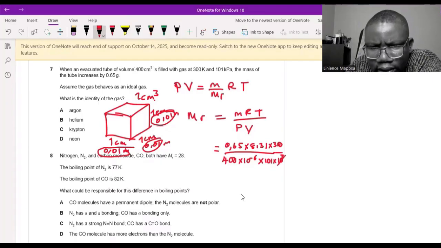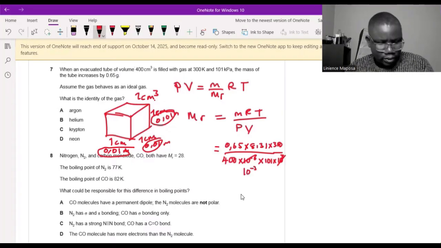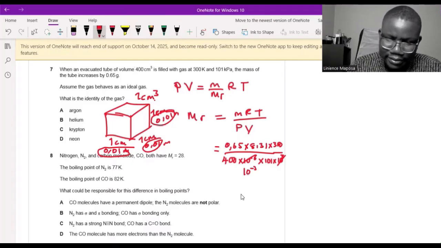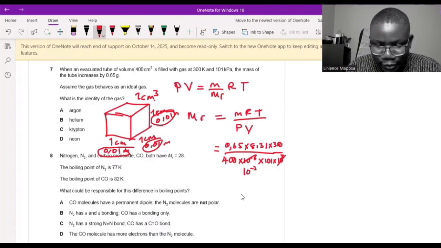So I can see this 10 to the 3 will cancel this one and make it 10 to the minus 3. Right. Okay, you need to plug that in my calculator, but this calculator, again, not scientific. If I make it landscape, what happens? Okay, doesn't help. All right, I'm going to have to do with what I have here. 0.65 times 8.31 times 300. That's that, and then I put that in square brackets, and then I want to say divide by